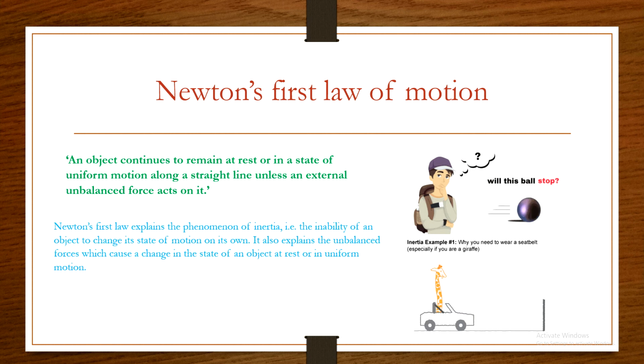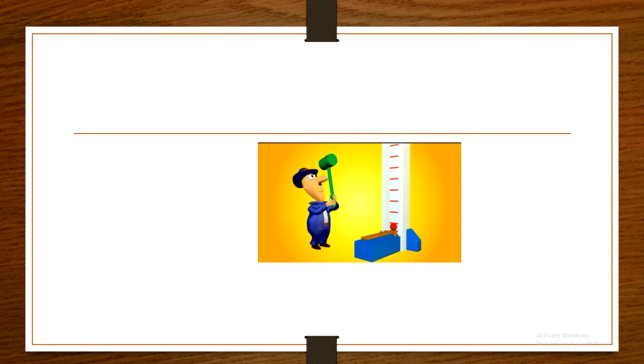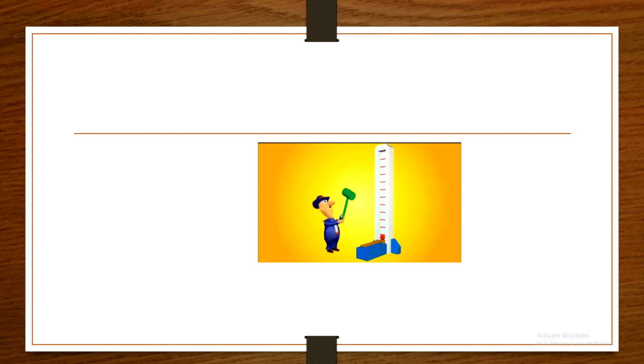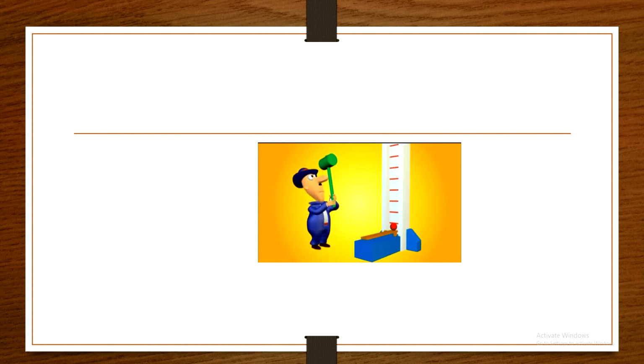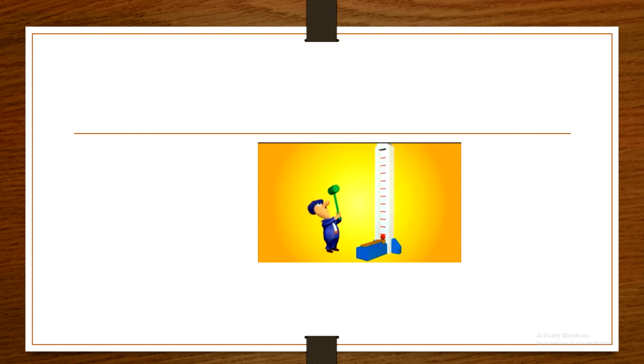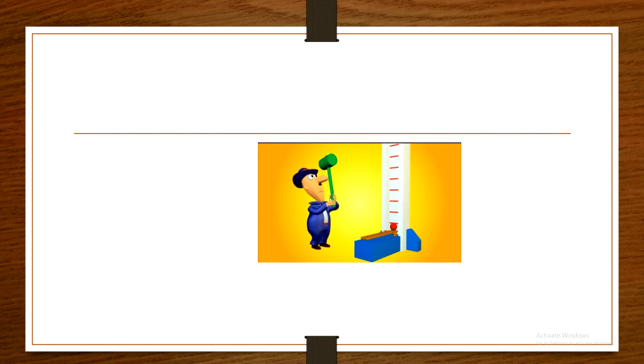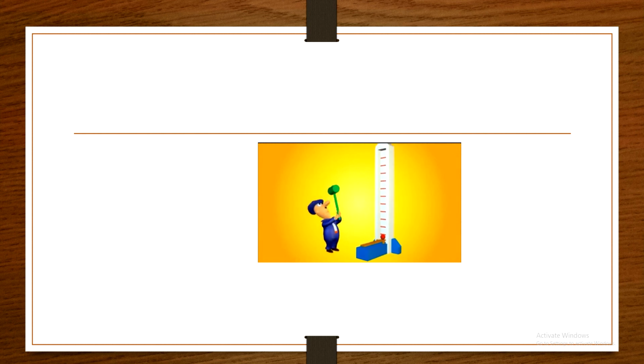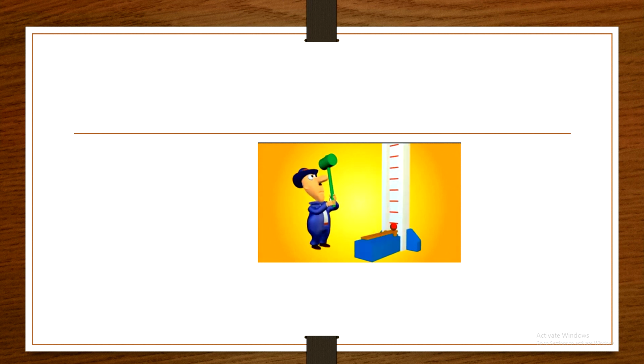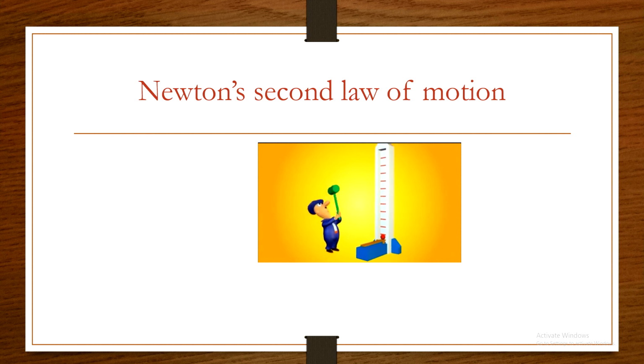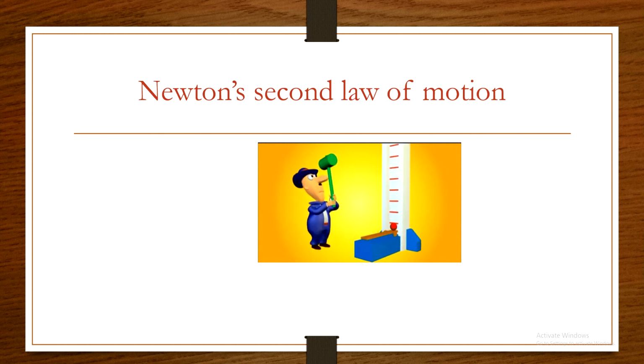Okay, so this is called Newton's first law of motion. Now here you can see the man was hammering and the ball goes. The first time he hammers slowly, then the ball gets a small height, and then he thinks that he should hammer with more force. He's applying more force, and the ball gets a greater height. Why did this happen? Because of momentum, and this is called Newton's second law of motion.